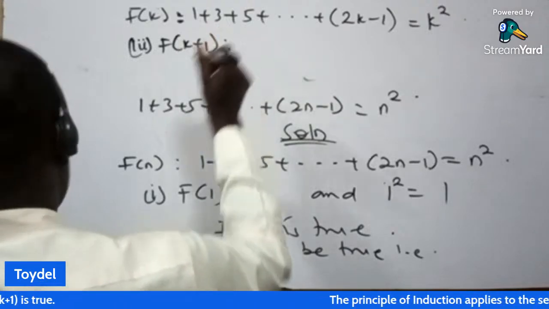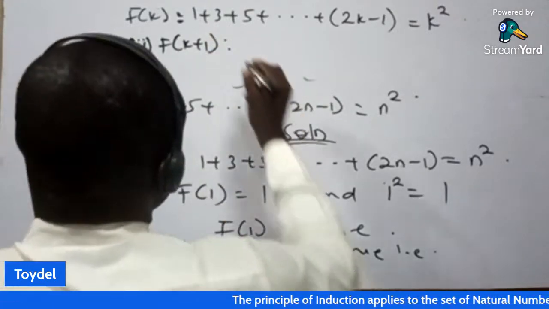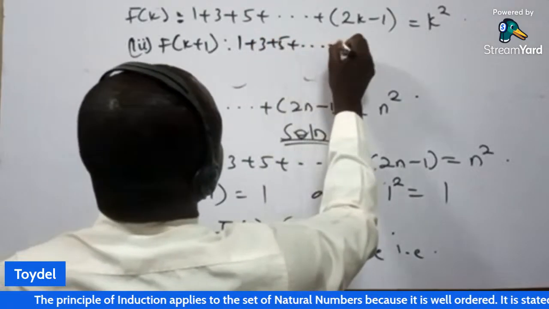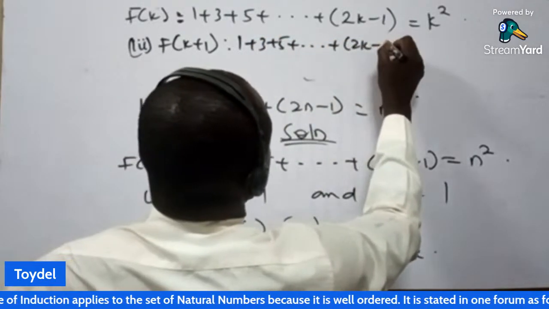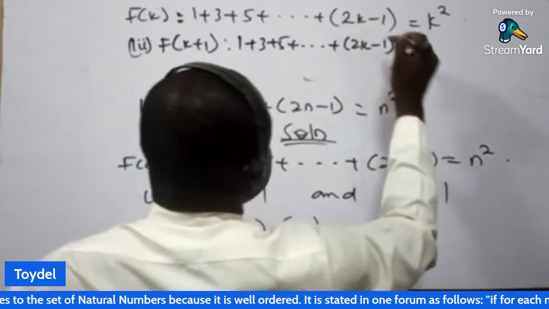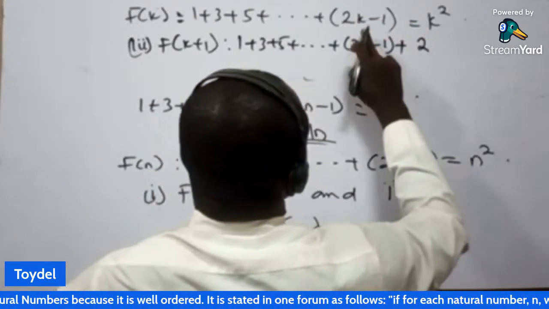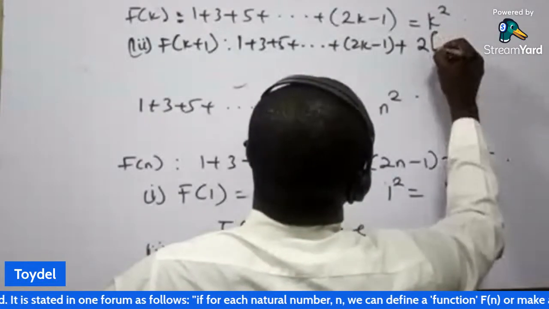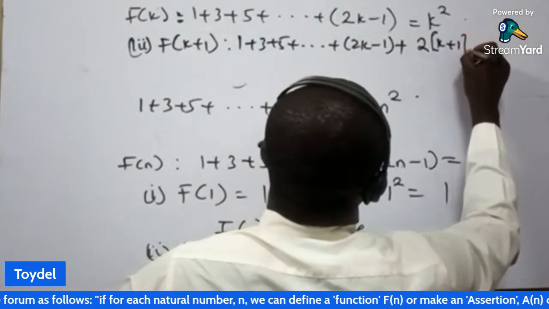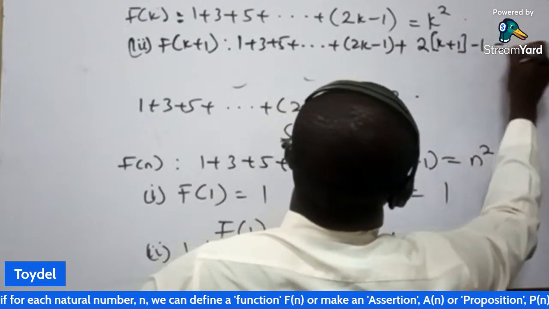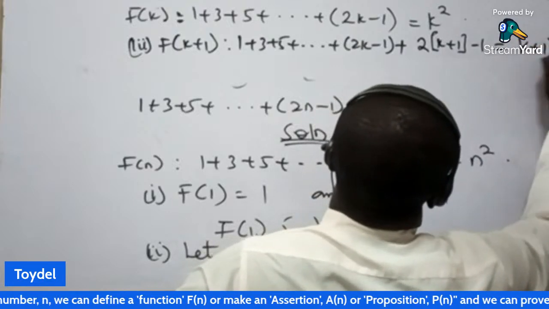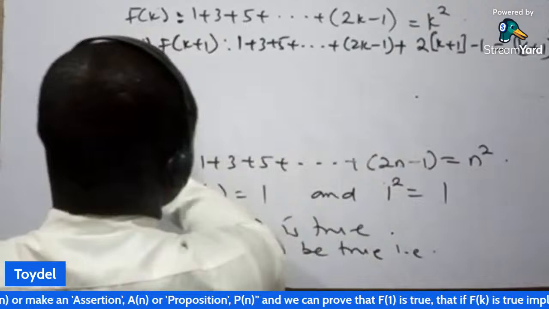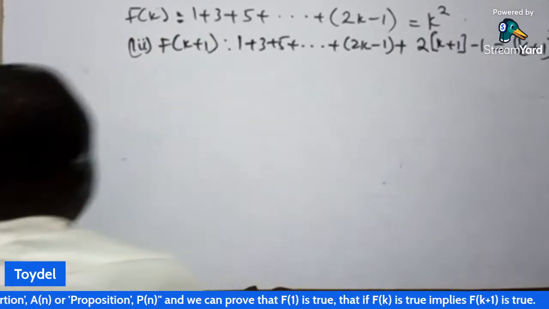In this case, f of k plus 1 will be, we first write for f of k, 1 plus 3 plus 5 plus dot dot dot plus 2k minus 1, then plus, in this case, we now have 2. Instead of k here, it is k plus 1 that we have: 2 into bracket k plus 1 minus 1, which will be equal to what? k plus 1 all squared. That's what we get at the right hand side. That will be k plus 1 all squared. So what do we do here?